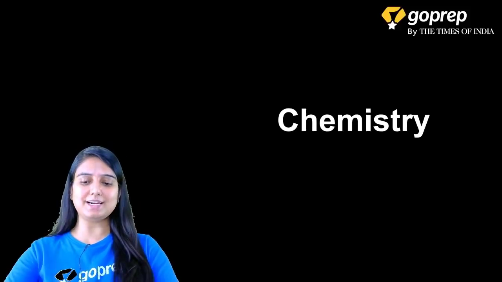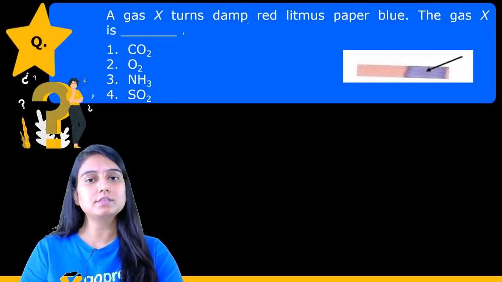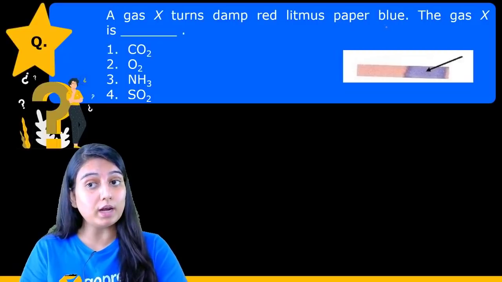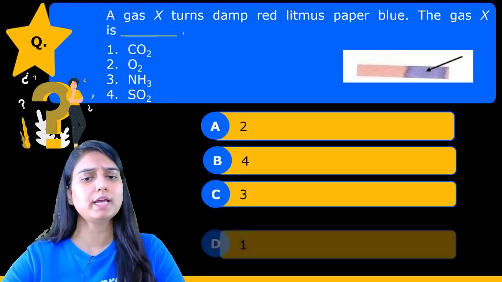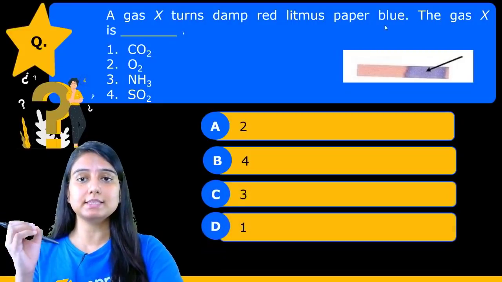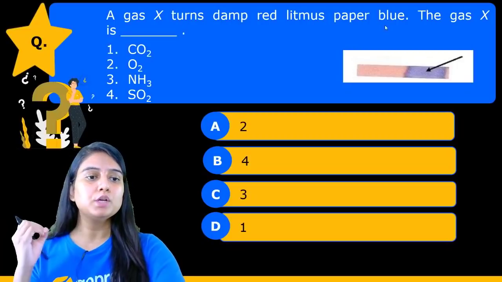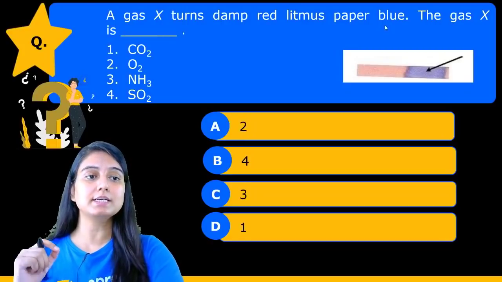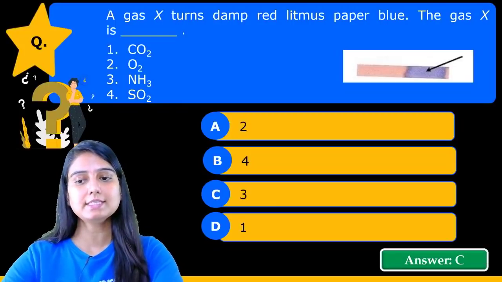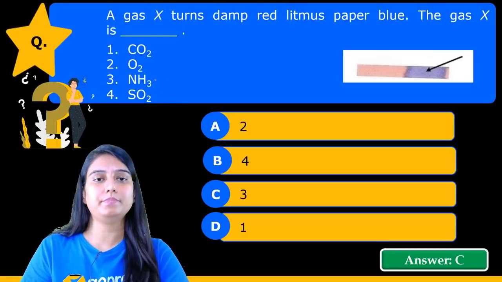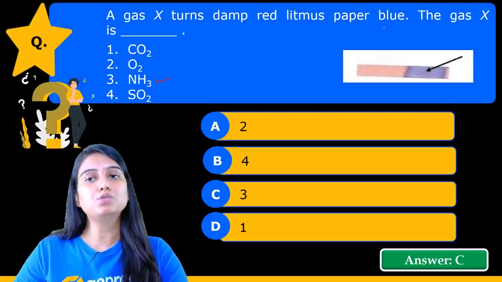So let's get started with the very first question. The question is: a gas X turns damp red litmus paper into blue color. What gas is this? So we have to tell what gas is turning red litmus paper to blue. Okay, so dear students, the correct answer is option C. That is, the gas is ammonia. So ammonia is the gas which is turning red litmus paper into blue color.